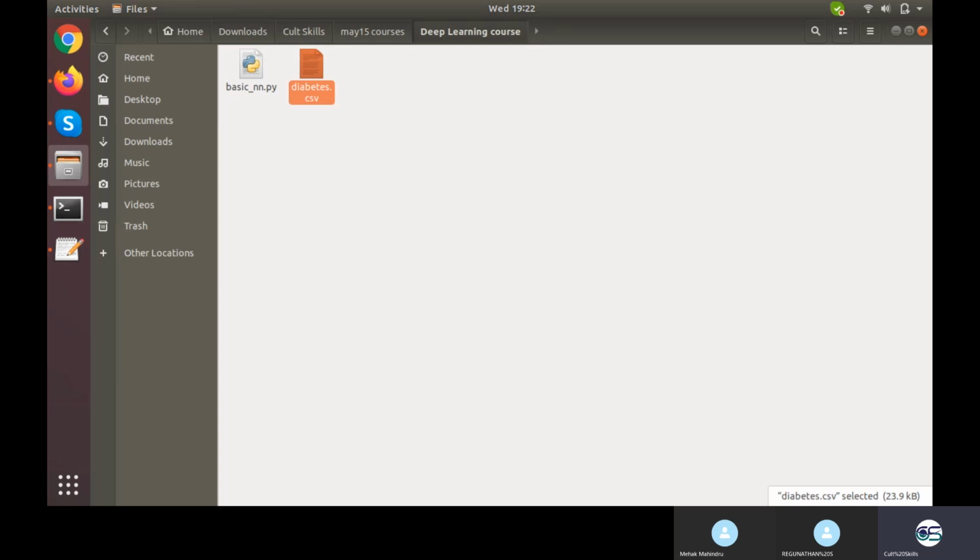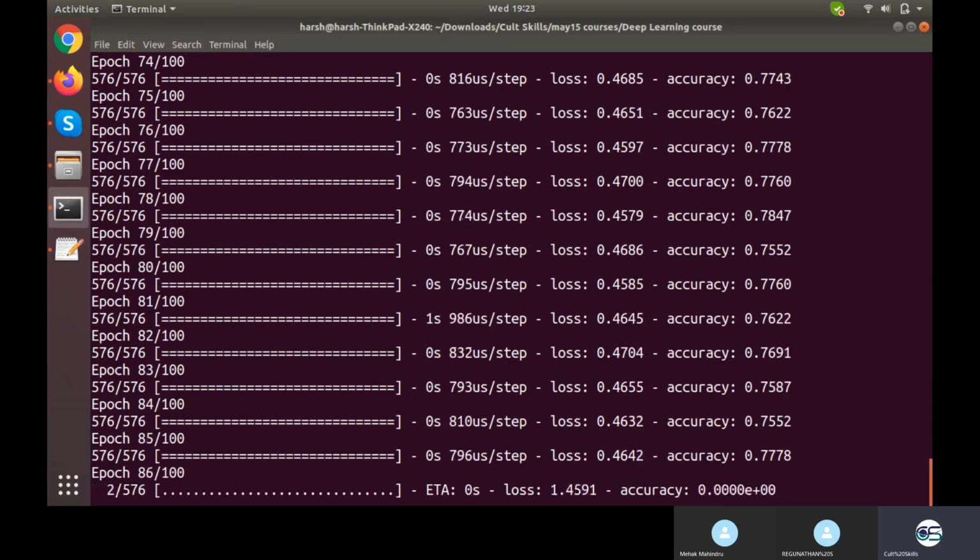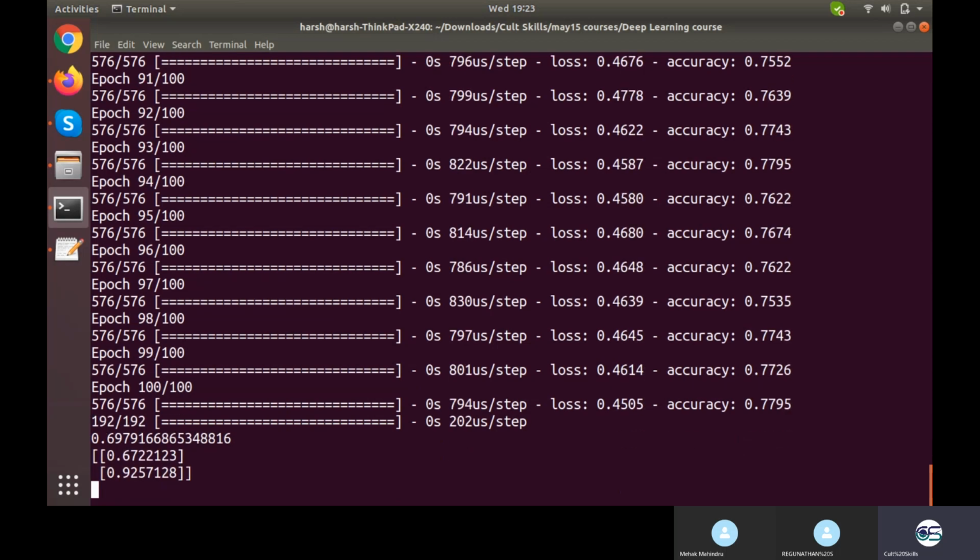Actually nothing. Okay. But when you actually work on commercial data, it goes all the way to TBs. At least 5 GB, 6 GB, 10 GB, and if you scale up more, you'll work on big data streaming, you'll work on Kafka real-time streaming, you'll work on TBs of data. Then your training time for 100 epochs can take even 2 to 3 days to get trained. Even right here it took around 5 to 6 minutes. Okay, and it gave me the value 0.67, 0.92. Now what I want, just one second.